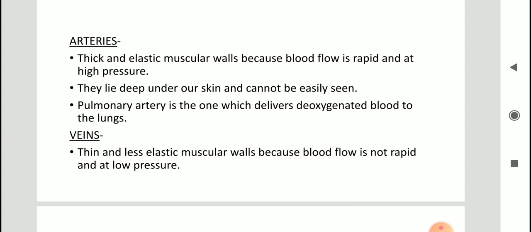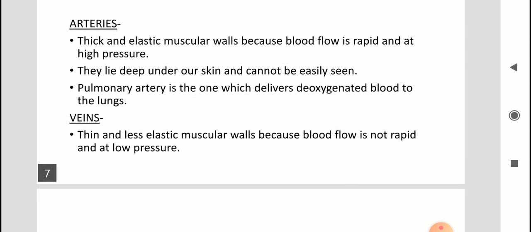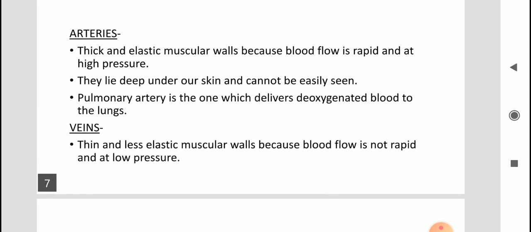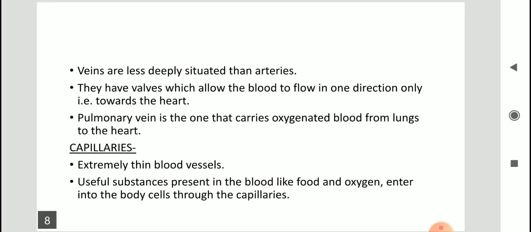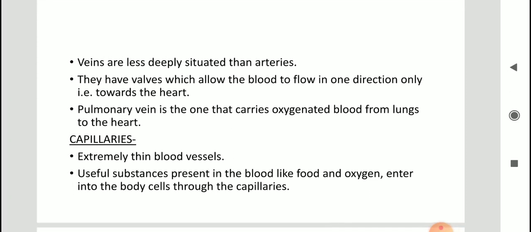Veins. Veins have thin and less elastic muscular walls, because blood flow is not rapid and at low pressure. So you find one difference between arteries and veins. In case of veins, veins are thin and less elastic. They are less deeply situated than arteries, and you all can see your veins also. Right? If you just try, you all can see your veins.